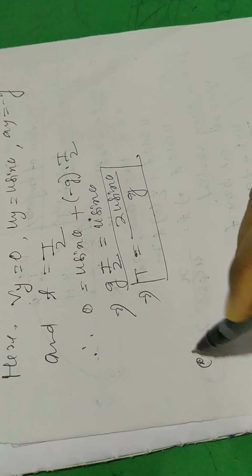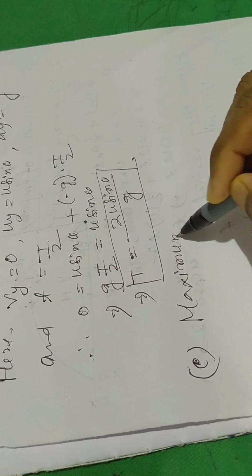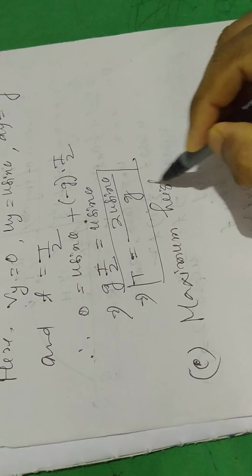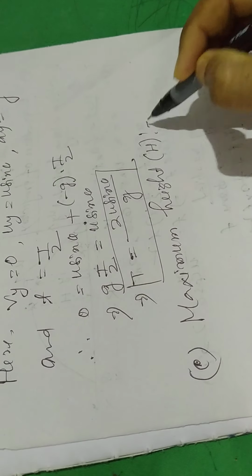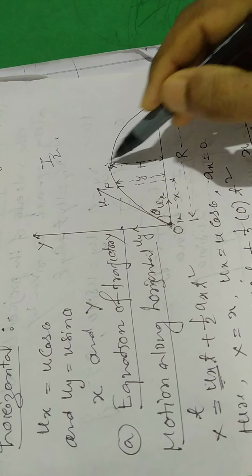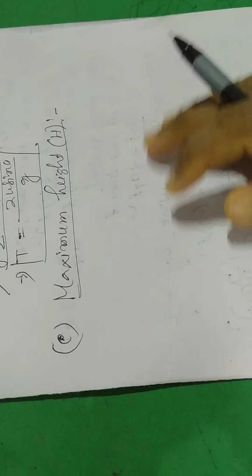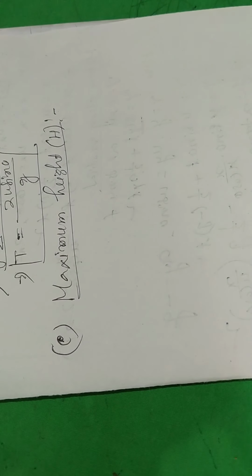Now maximum height. In the diagram you can see the maximum distance traveled by the projectile in the vertical direction is called maximum height, denoted by capital letter H. The maximum distance traveled by the projectile in the vertical direction above the point of projection is called maximum height.